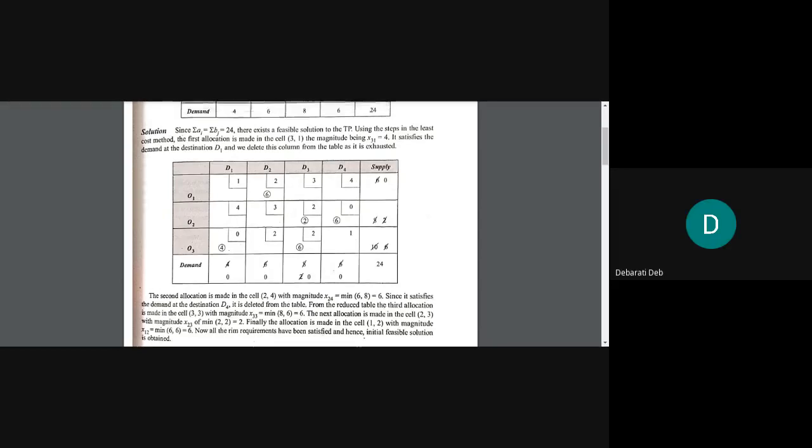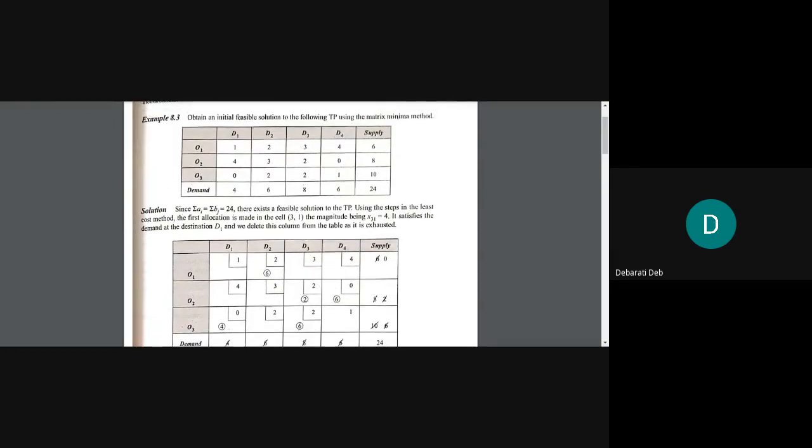So what is our next step? Once we receive a transportation problem, TP, the first step is to see whether the problem is a balanced one or not. If it is balanced, only then a feasible solution will occur. Otherwise, the feasible solution will not occur. How to check that? We have to total the supply side as well as the demand side.